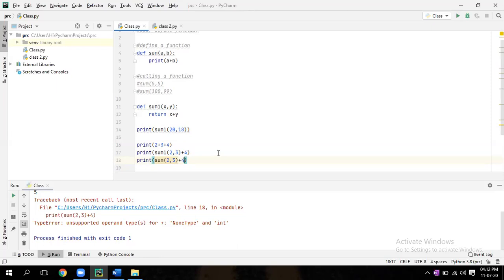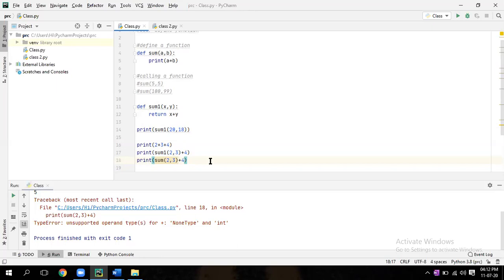In the first case, sum a comma b, it's printing. When it prints, what is the data type of the output? It's not an integer. It's a NoneType. Print means nothing but a display.